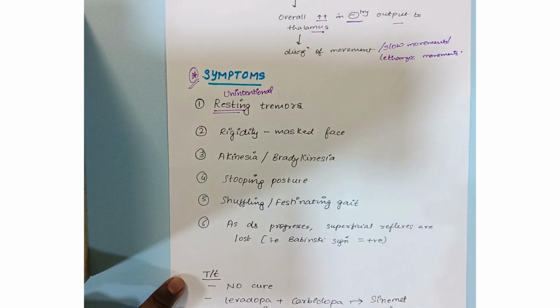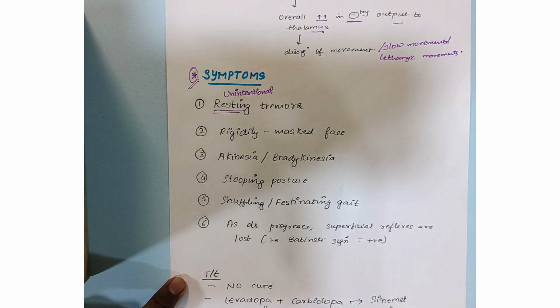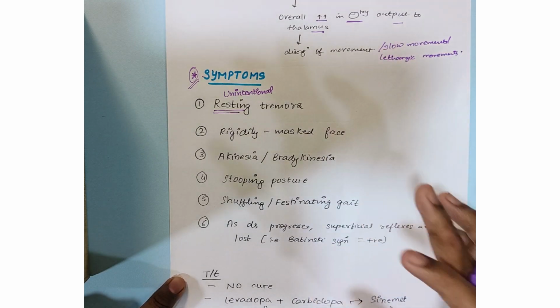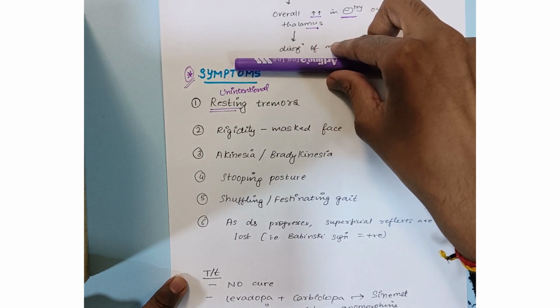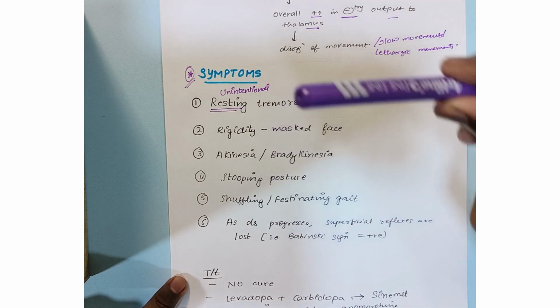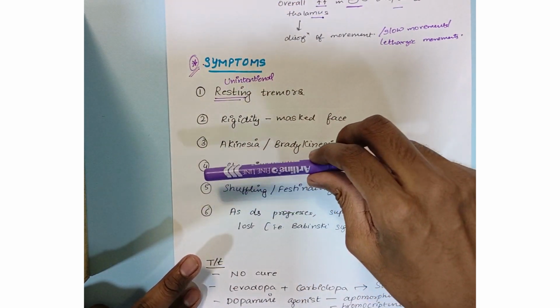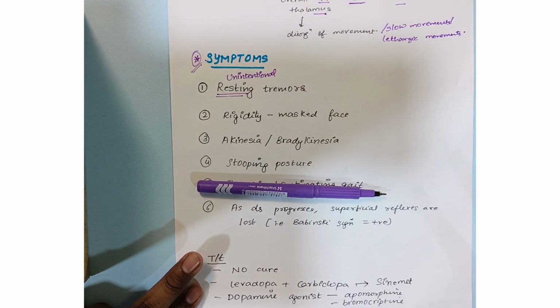Now, if you have studied cerebellar dysfunction, there it was intentional tremors, that is when you try to elicit a movement. For example, if you want to pick up this pen, you have decided in your mind that you are going to pick it, and therefore the tremors start appearing. But as soon as you do nothing, that is your body is at rest, then the tremors disappear.